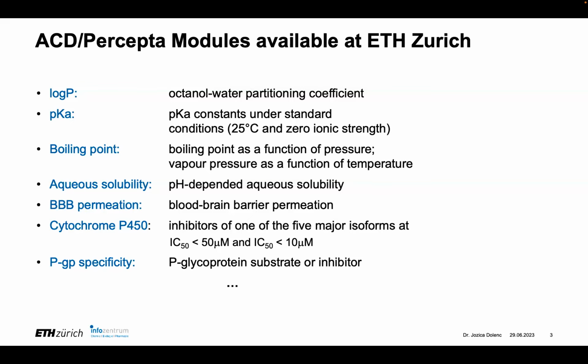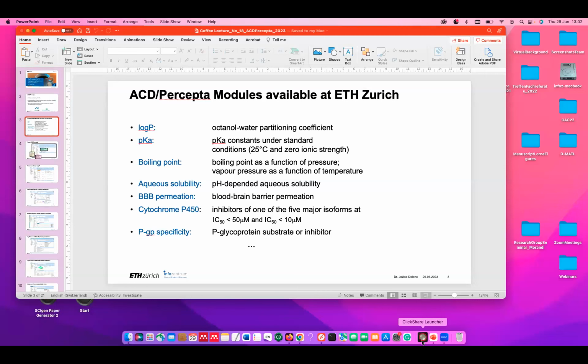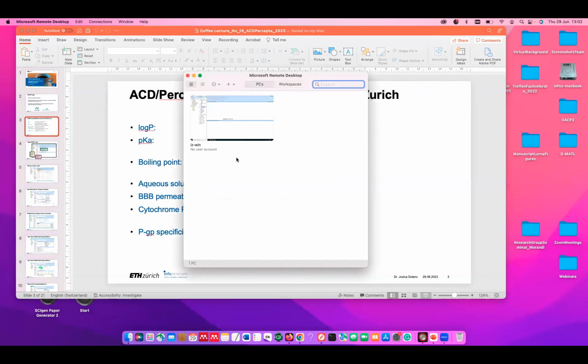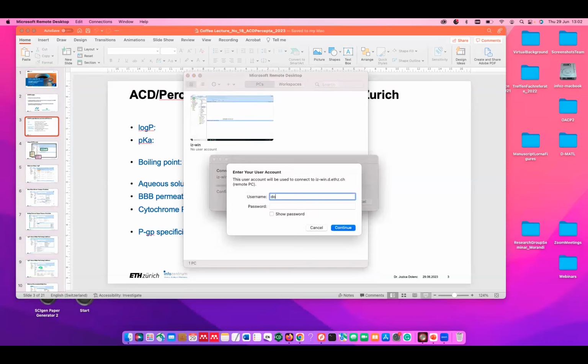From here on, I would like to make a live demo. And to make a live demo, I need to log into our virtual machine. So it will take a minute.